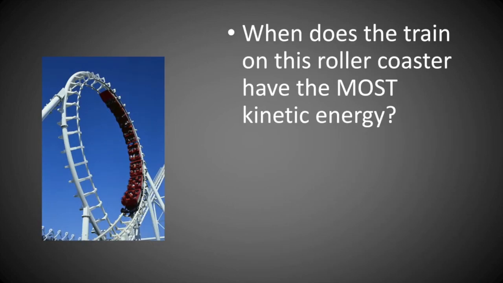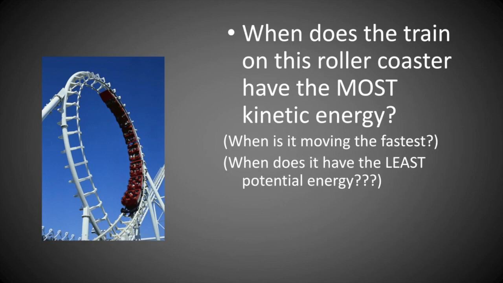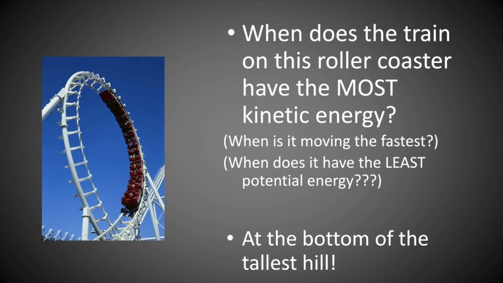When does the train on this roller coaster have the most kinetic energy? When it is moving the fastest. When does it have the least potential energy? At the bottom of the tallest hill.